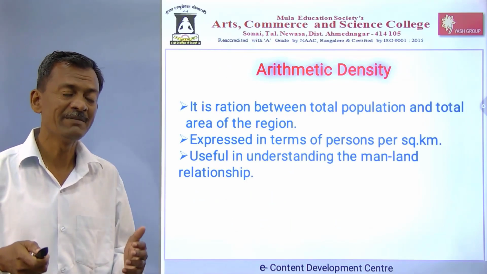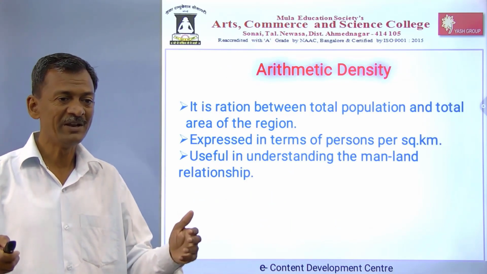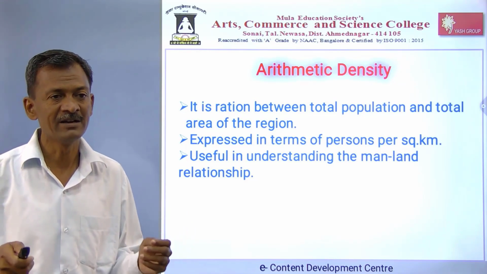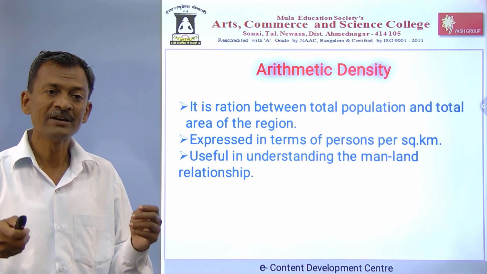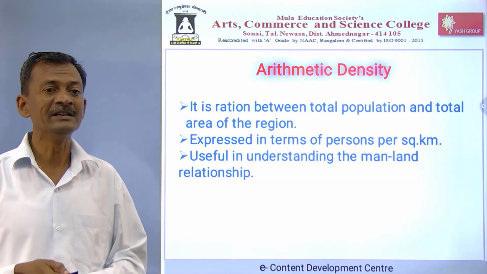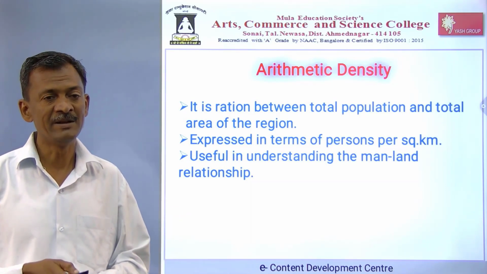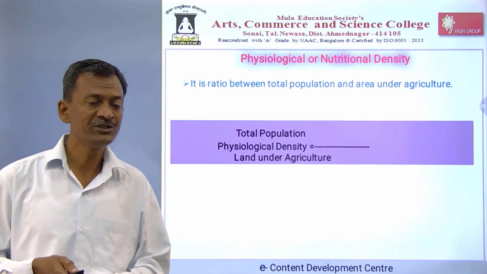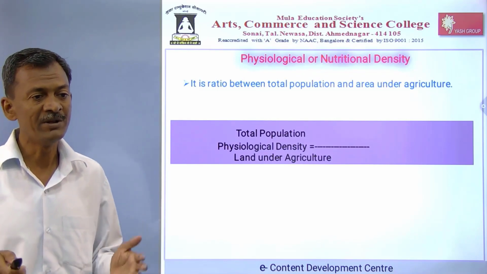Arithmetic density is mathematical. It considers how much area and how much population, a simple formula. This arithmetic density, where the density is considered per square kilometer of area, is known as the arithmetic density.